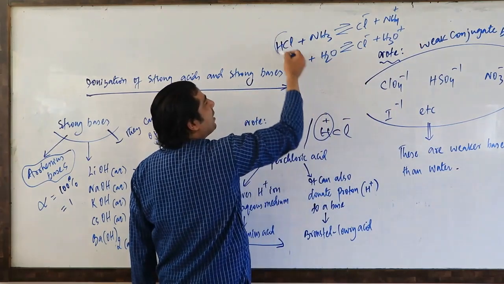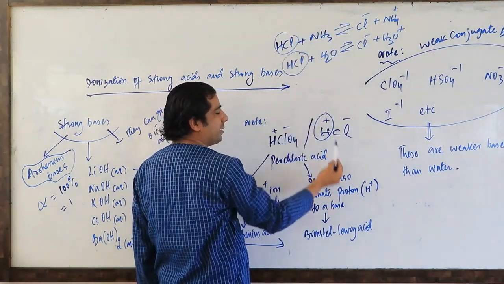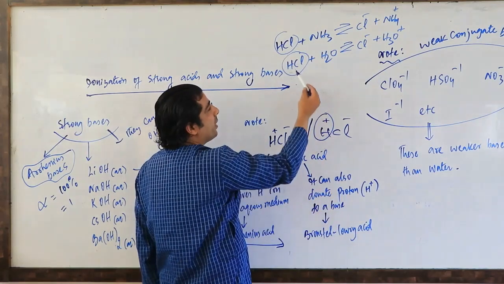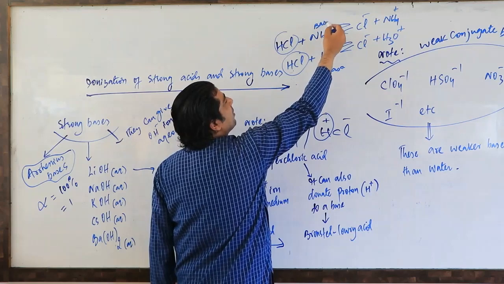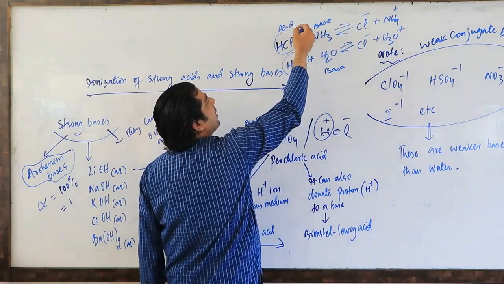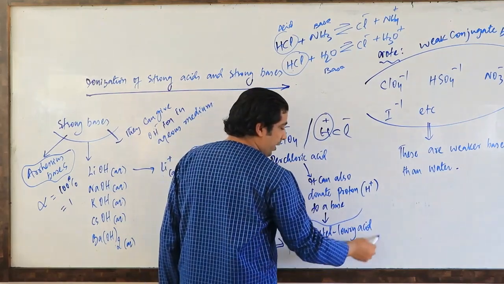So here HCl is a proton donor. Here also it's a proton donor. So when HCl is a proton donor, it donates a proton to a base. This is a base here. This is also a base here. And here this HCl is acting as an acid. So a proton donor will be called a Bronsted-Lowry acid.